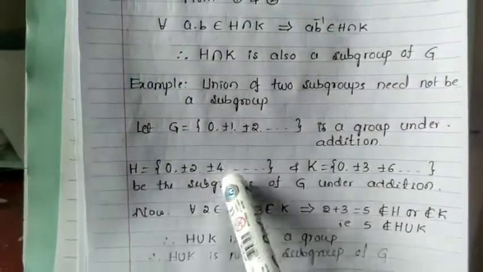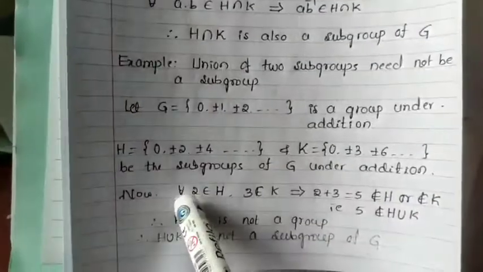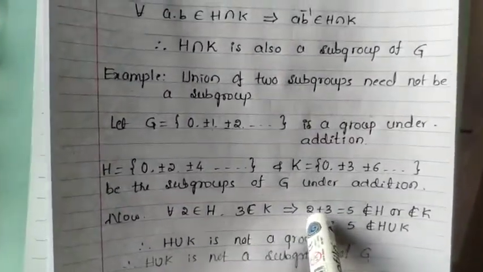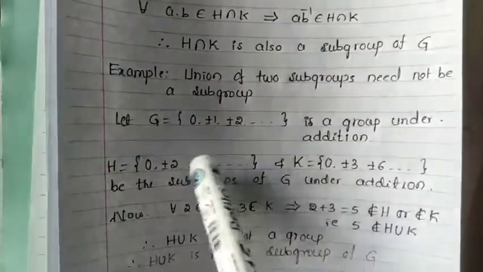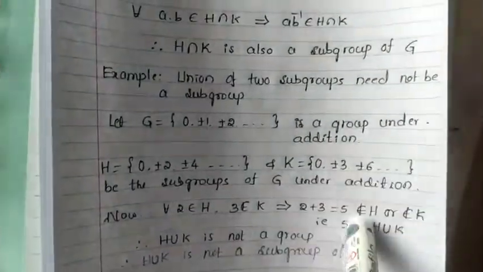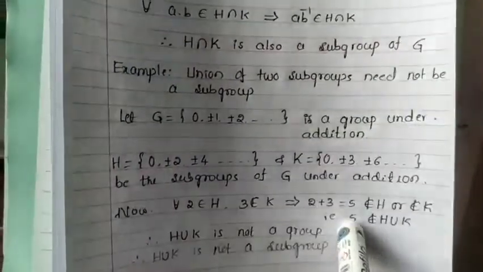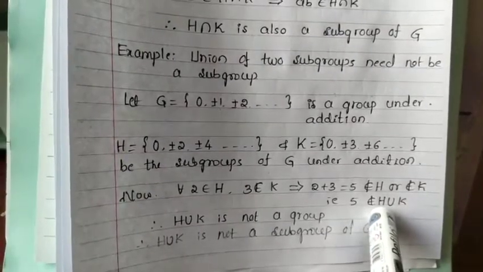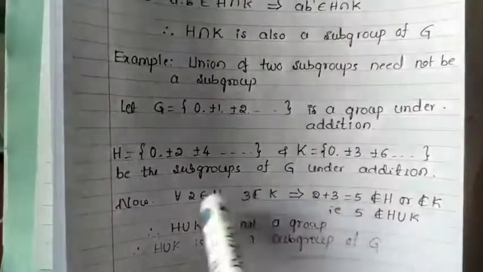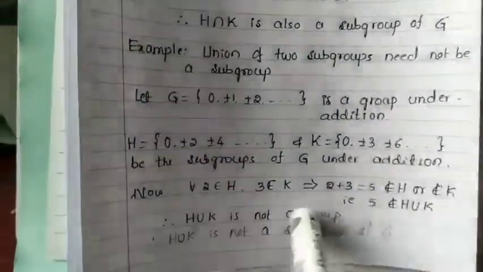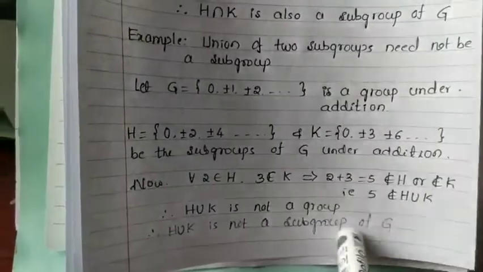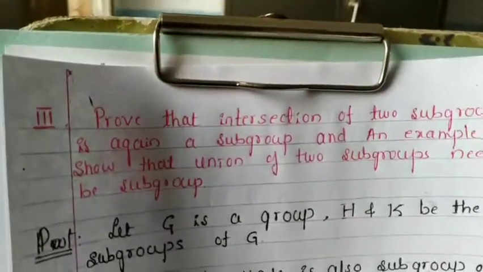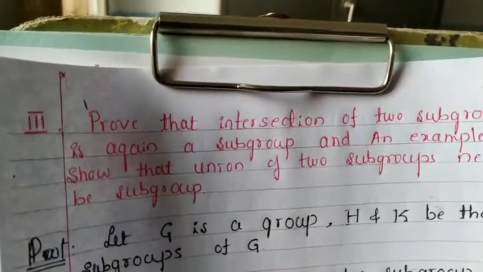Now our question is: is H union K a subgroup? For that, 2 belongs to H and 3 belongs to K. What happens? 2 plus 3 is 5. 5 belongs neither to H nor to K. Therefore, this 5, the result of 2 plus 3, does not belong to H union K. Immediately the closure law does not hold in H union K, so H union K is not a group. Therefore, H union K is not a subgroup of G. So this is the proof that the intersection of two subgroups is again a subgroup and the union of two subgroups need not be a subgroup.